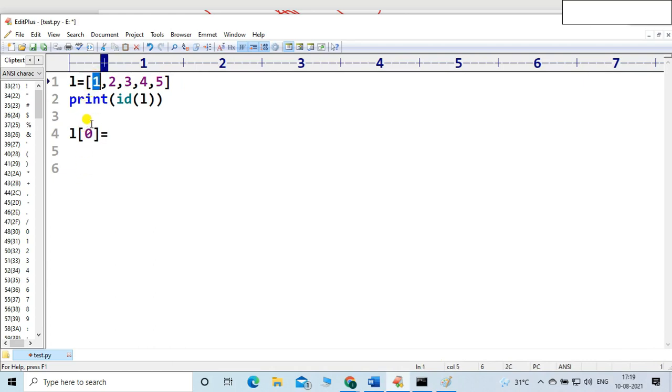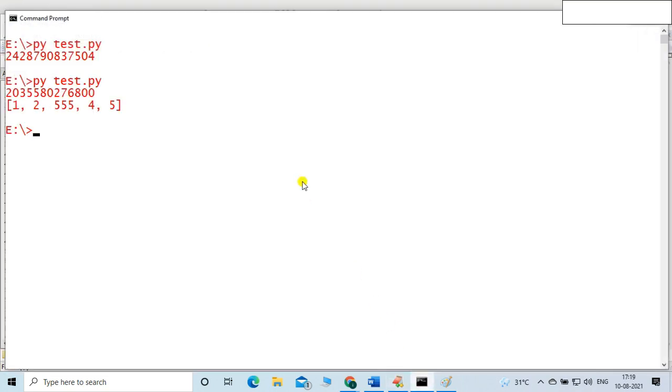1 is a value. What's the value of index two? 3 is a value, right? Let me change the index 2 value, meaning the 3 value, with some changes, 555. Let me print L. Definitely there will be a different value. Let me show the output. You can see the 555. There is a 555 value.